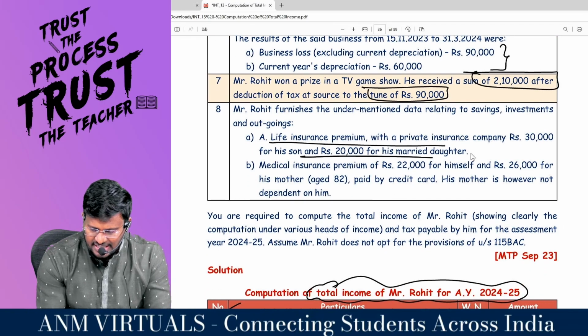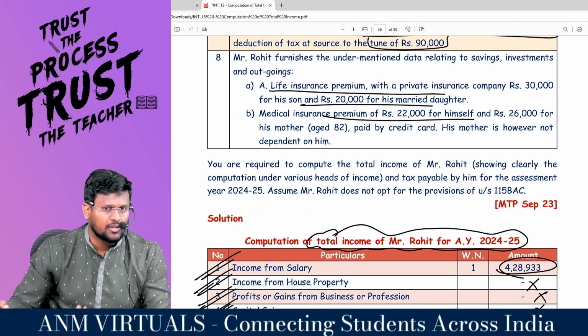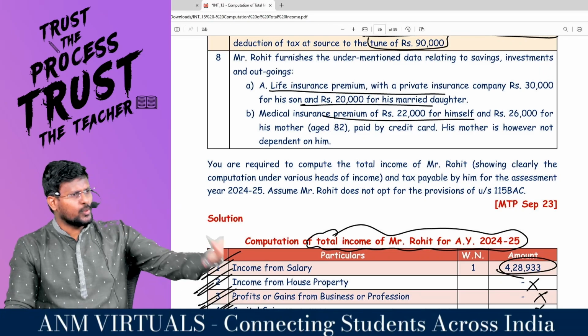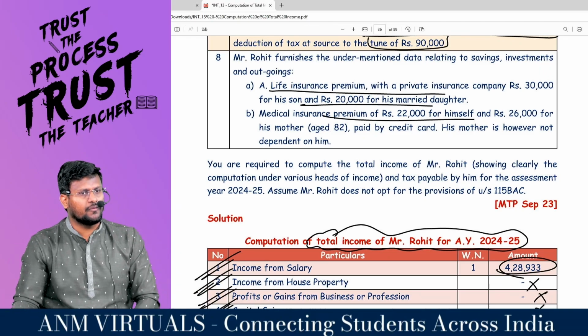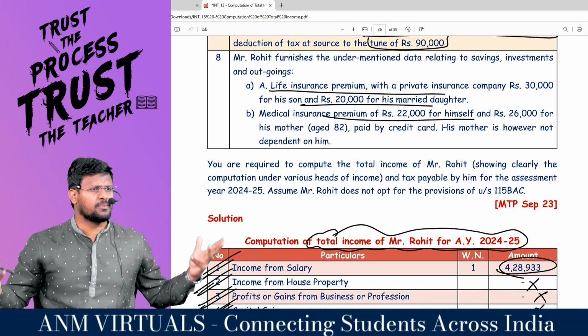Life insurance under 80C can be claimed. Medical insurance under 80D can be claimed. That's it, man. This is the flow of the question. When you are reading the question for the first time, here and there you will have confusion. But when you get the explanation and go through it, this is such a simple question, man.